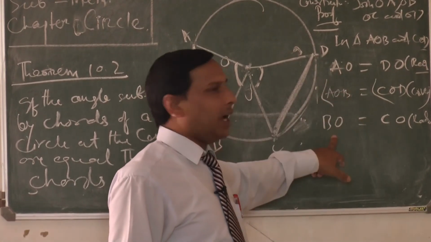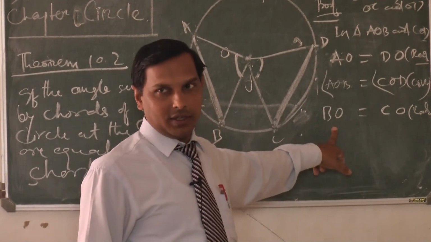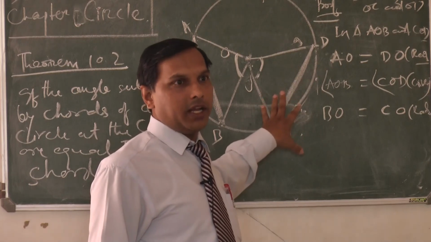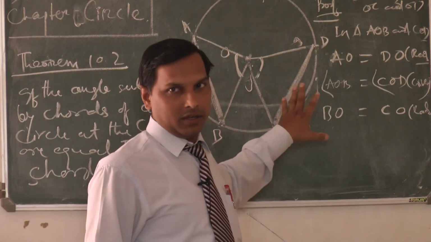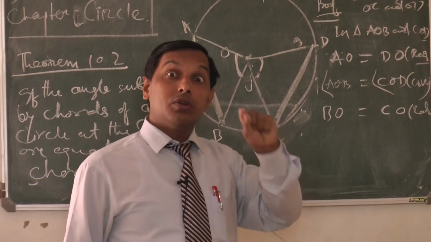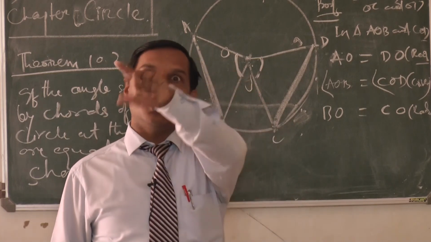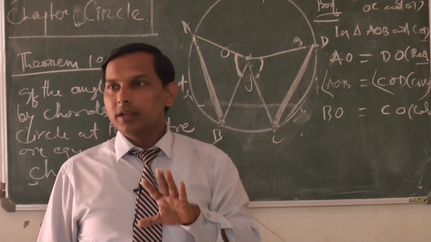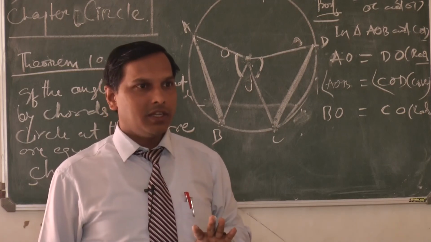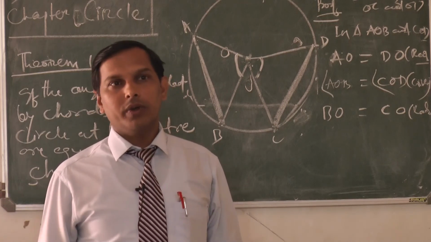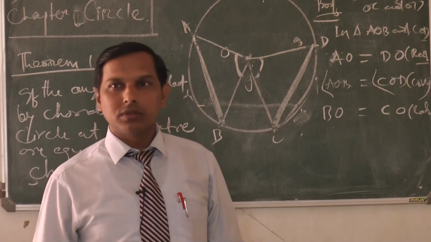Now by what? Side angle side. Because we know that if two sides of a triangle and the included angle are equal to two sides and the included angle of the other triangle, then by the side angle side criterion, the two triangles are congruent. This is the congruence rule.